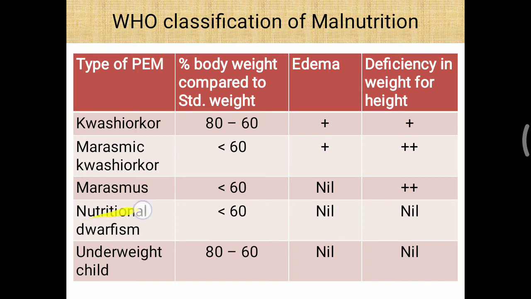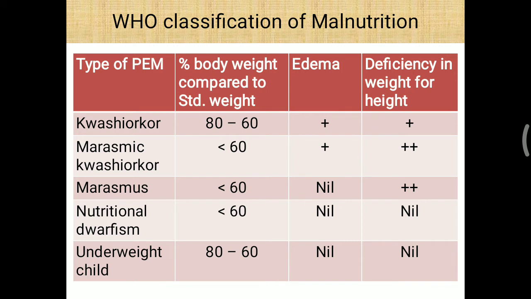Further, nutritional dwarfism has body weight less than 60 percent and no other sign. But in marasmus, you have to remember that edema is not present, but deficiency in weight for height is seen, as well as body weight less than 60 percent.